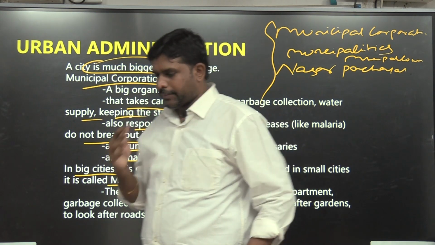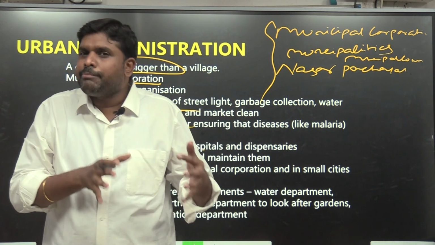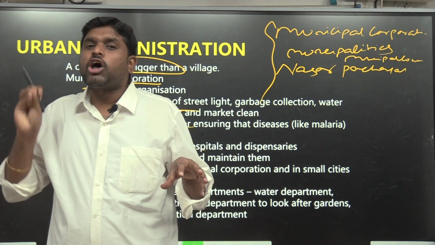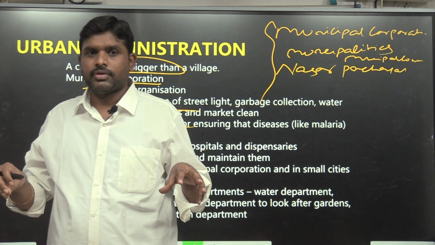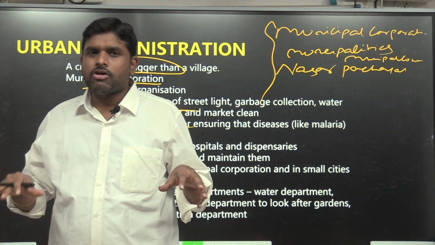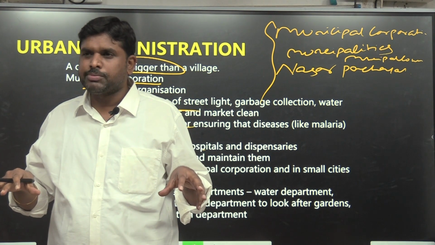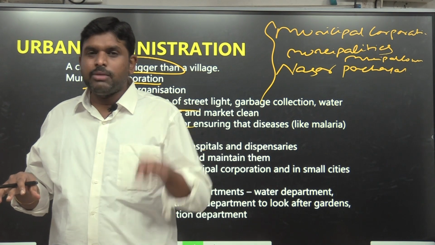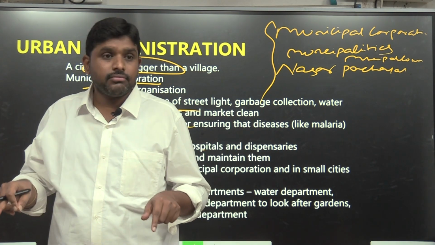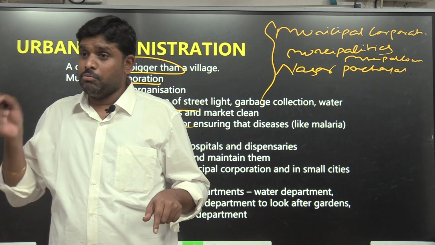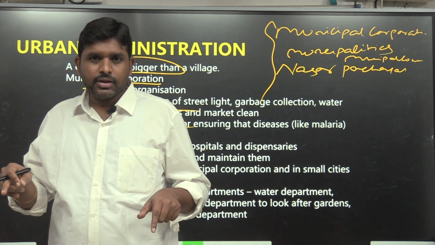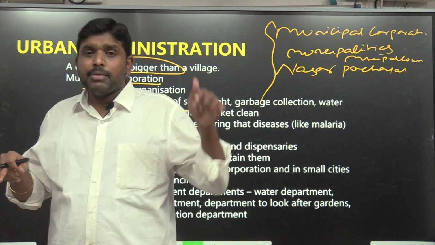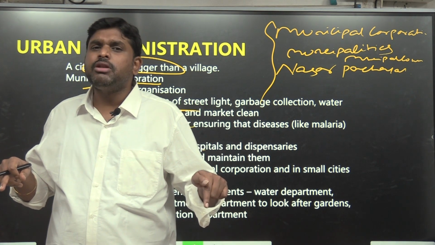I will tell you for your understanding. For a municipal corporation, I will compare with a village, you will understand. How in a village there are ward members, there are corporators in a municipal corporation. There will be corporators in an urban area for a municipal corporation. How there will be a sarpanch in a village, there will be a mayor in a municipal corporation. This mayor will be elected by the corporators, but the sarpanch in the village will be elected by the villagers.